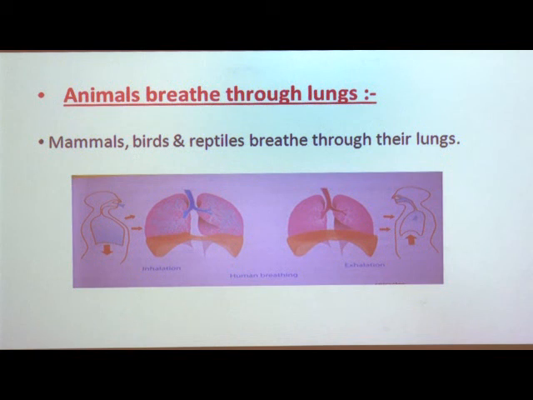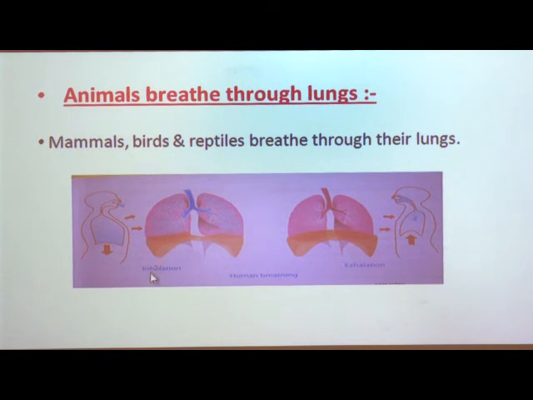When the air enters the lungs, what happens to the lungs? The lungs become bigger. And when the lungs exchange the oxygen in the inhaled air with the carbon dioxide that is produced in the body, then the air is breathed out through the nostrils. Here you can see the picture of the human breathing system.